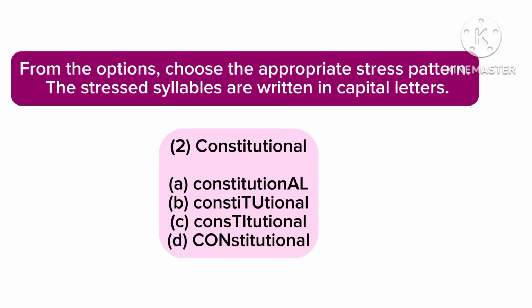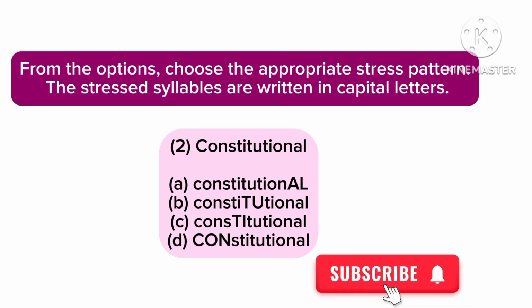Now the next question we have is constitutional. Option A has a stress on AL. Option B has a stress on TU. Option C has a stress on TI. And option D has a stress on CON. Now, constitutional. When you have a word that ends with AL, the stress is going to be on the third syllable from the end.